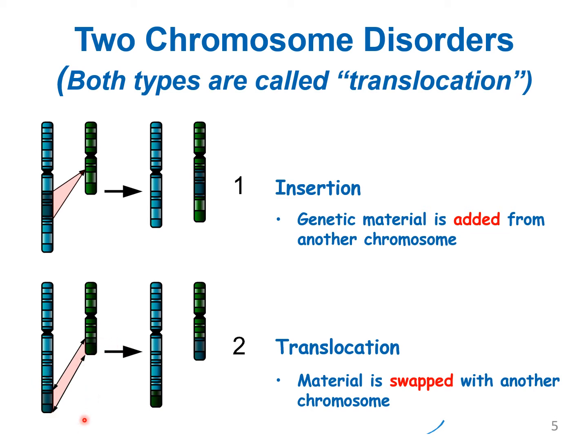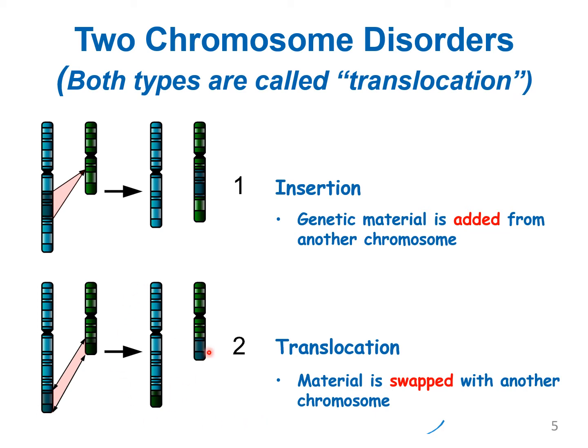Here also the structure of both chromosomes will be affected, because there is an exchange of a small fragment between the blue colored and green colored regions. A small portion of the blue region will be given here and the green region will come and join here, hence changing the structure of both chromosomes.